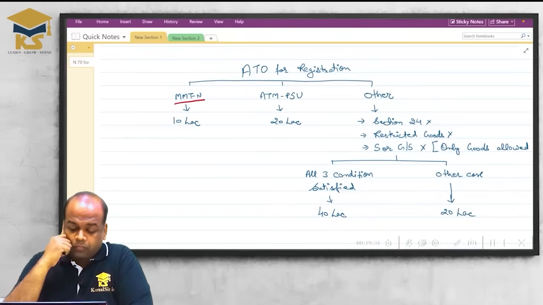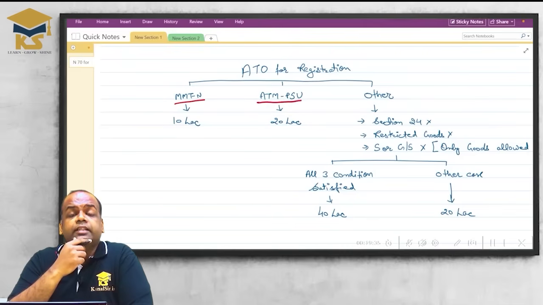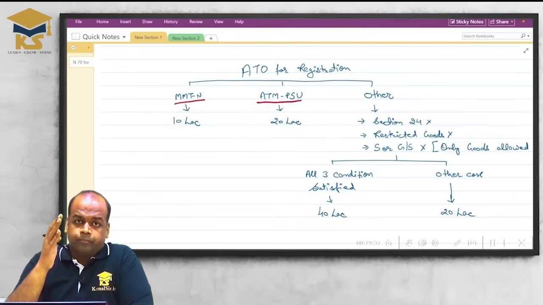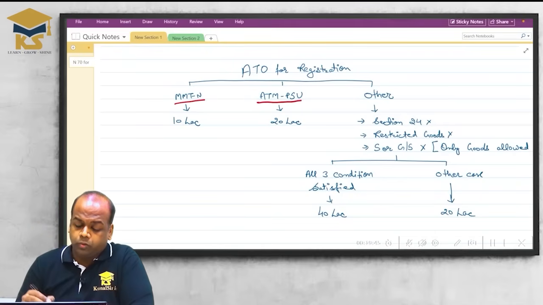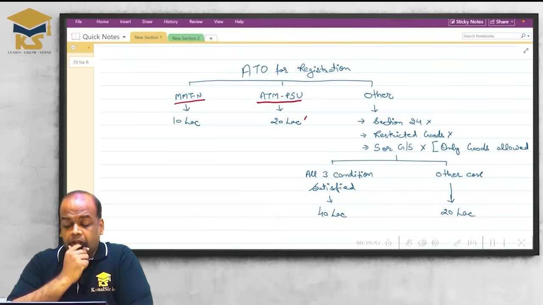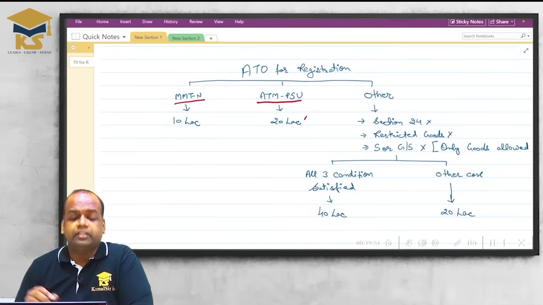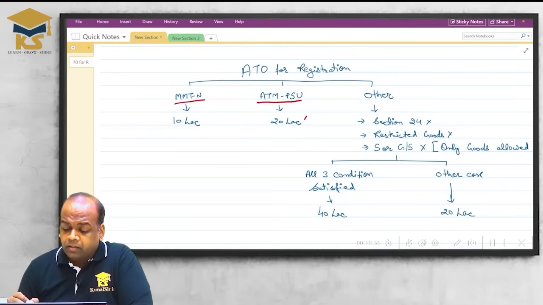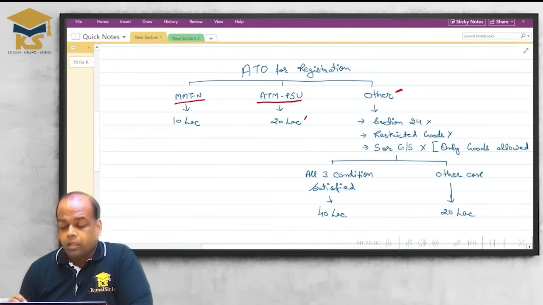Okay? If you are supplying from these 6 states, ATM, PSU, then the turnover limit or aggregate turnover limit for you is 20 lakh. If you are not supplying from any of these 10 states, not these 4, not these 6, then you are covered here in others. Now in others, you have to check.